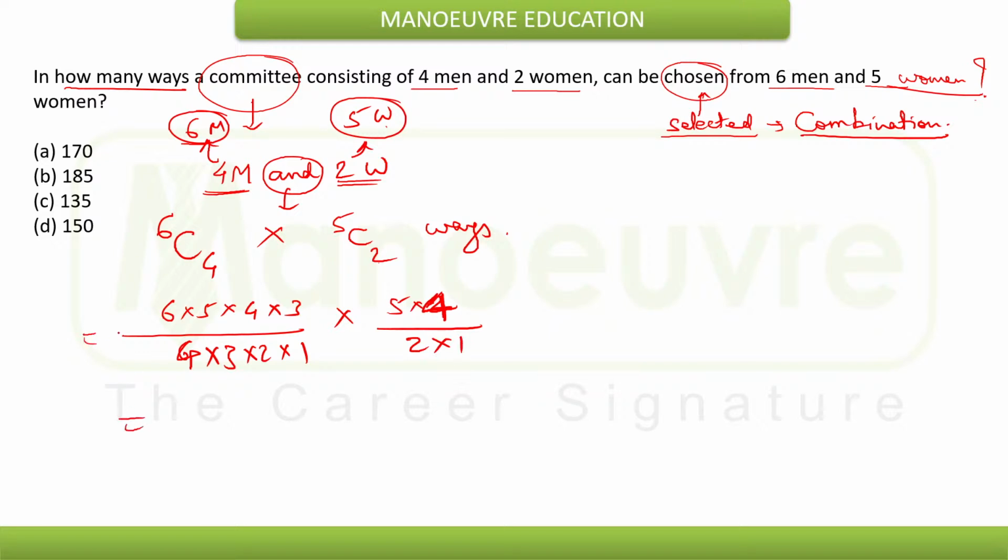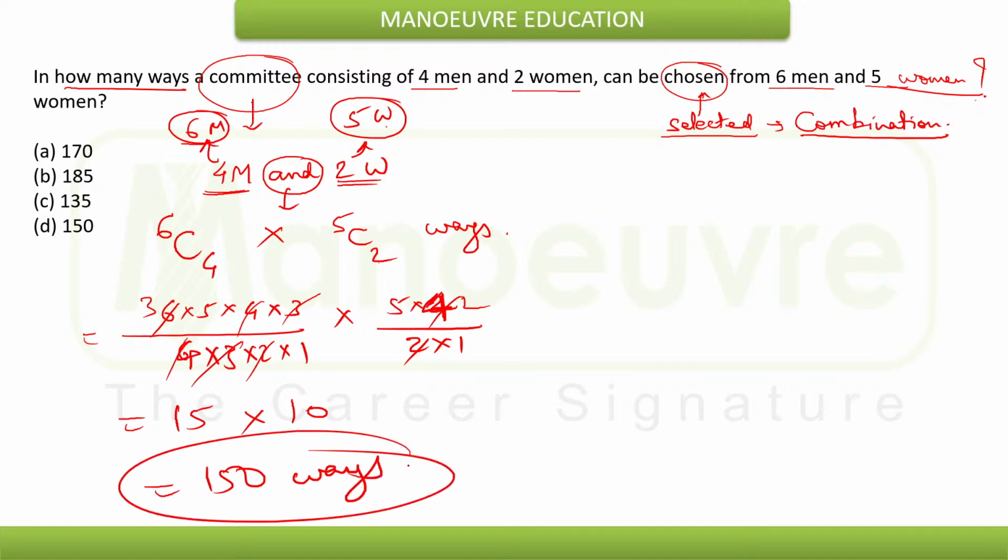Yes, so this will be 15 into 10. So in total we will have 150 ways. Total ways will be 150 such ways of selecting a committee that consists of 4 men out of 6 and 2 women out of a total of 5. Yes, 150 will be the correct answer here.